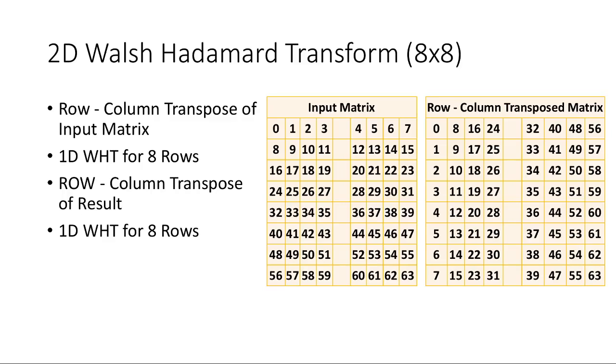Row processing: 1-dimension WHT for 8 rows is performed initially for row processing, with the column transpose of the input matrix. Column processing: 1-dimension WHT for 8 rows is performed initially for row processing, with the column transpose of the result matrix.